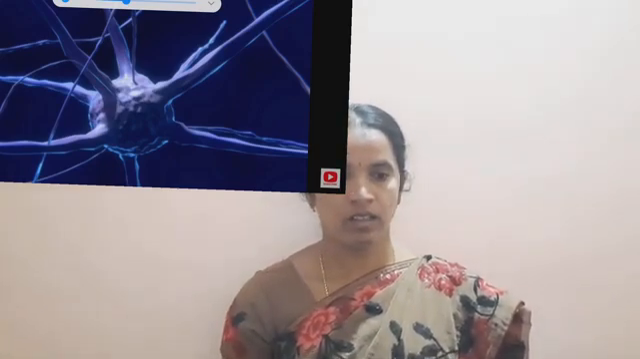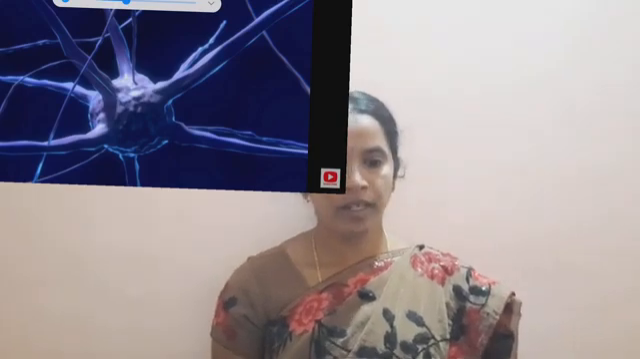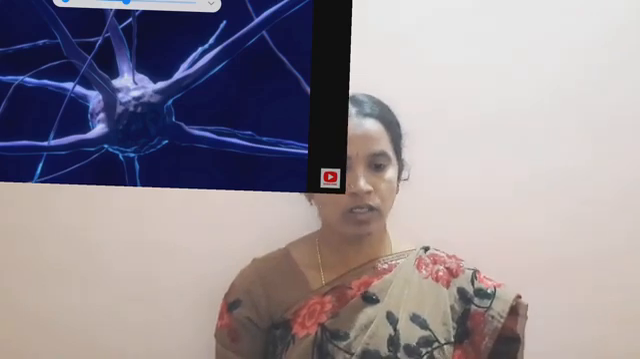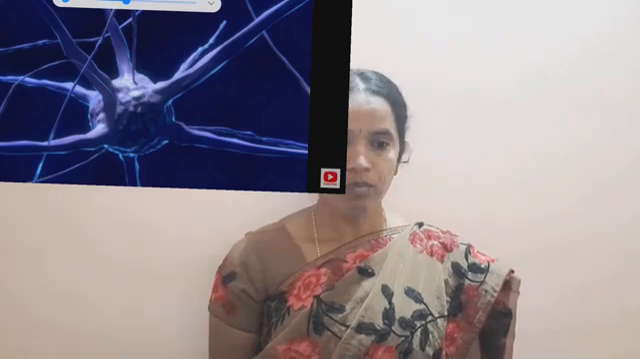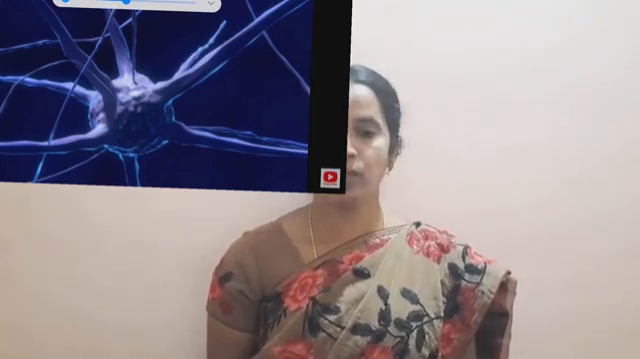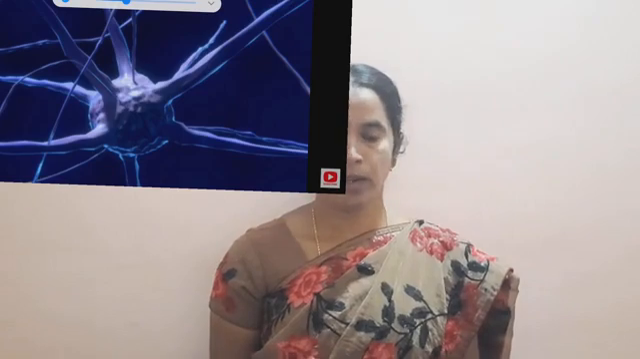A synapse is the link between axon and dendrites, or dendrites and axon. Where are synapses located? Synapses are mainly found in the brain, spinal cord and around the spinal cord.